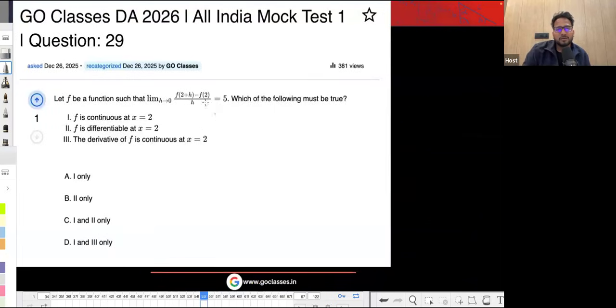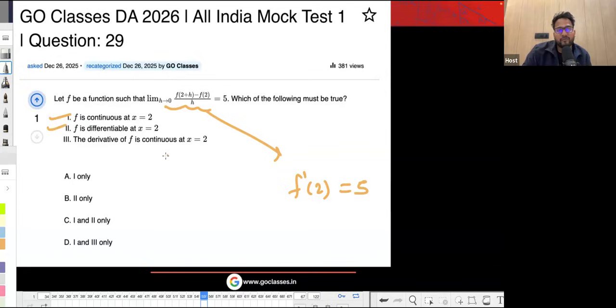Now let's see this question. In this question they are saying that if this limit is equal to 5, then which of the following must be true? By the way, this limit is actually representing f dash 2. So they are saying f dash 2 is 5. Basically, if you're able to differentiate at 2, then you must be able to say that the function is continuous at 2. So the function is continuous and differentiable.